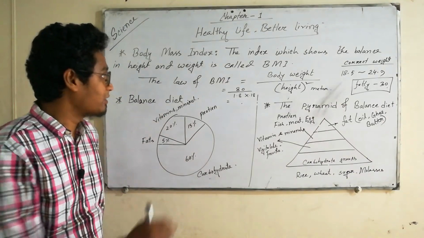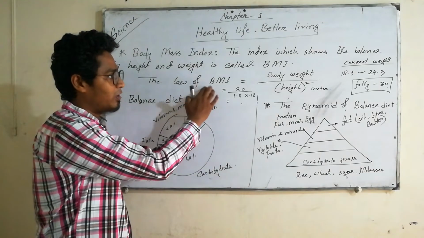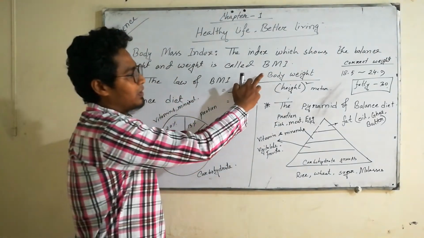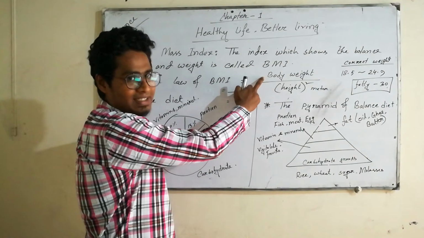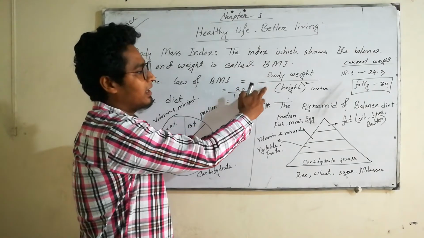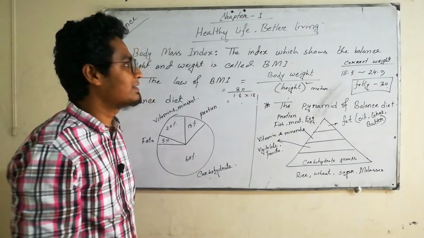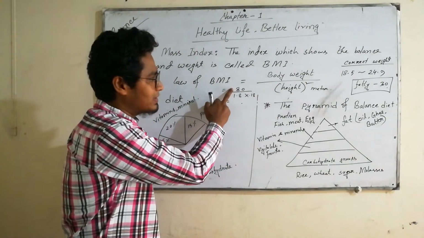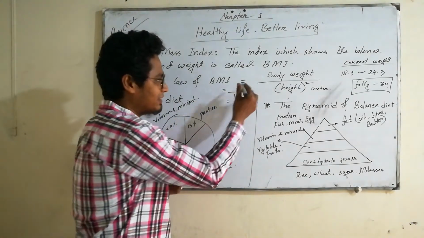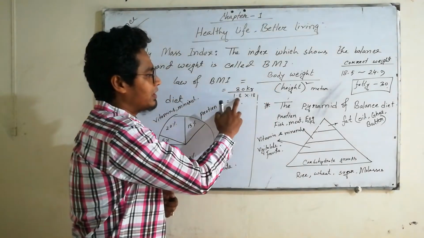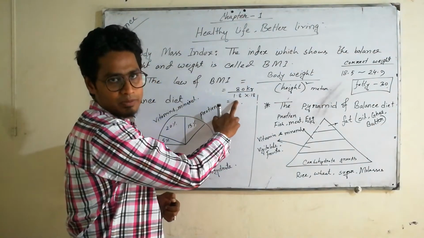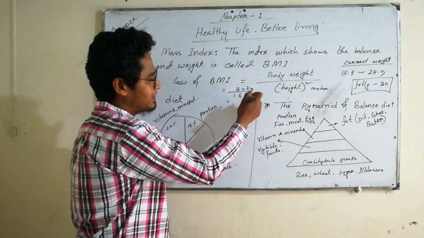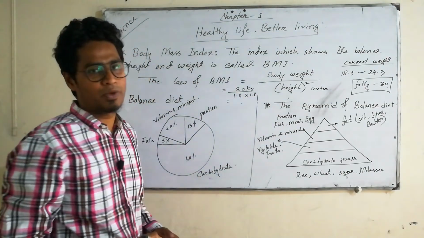Again, the formula to measure BMI is the weight divided by the height squared. Like the weight is 80 kg and the height of that person is 1.8, and we have to multiply 1.8 by 1.8.